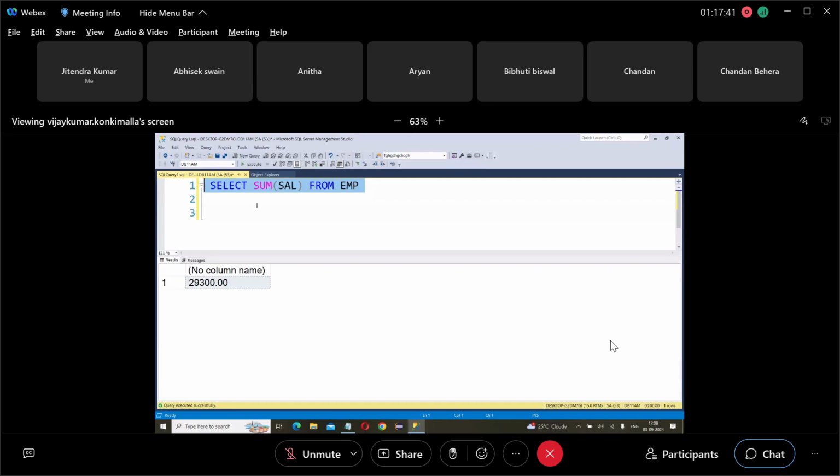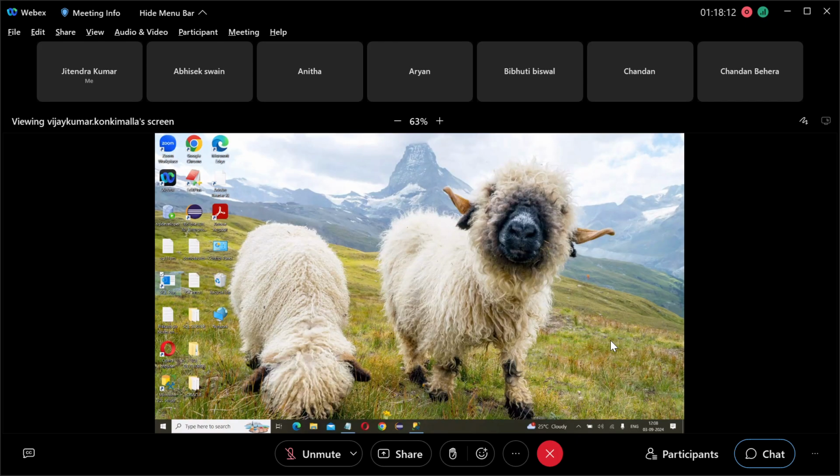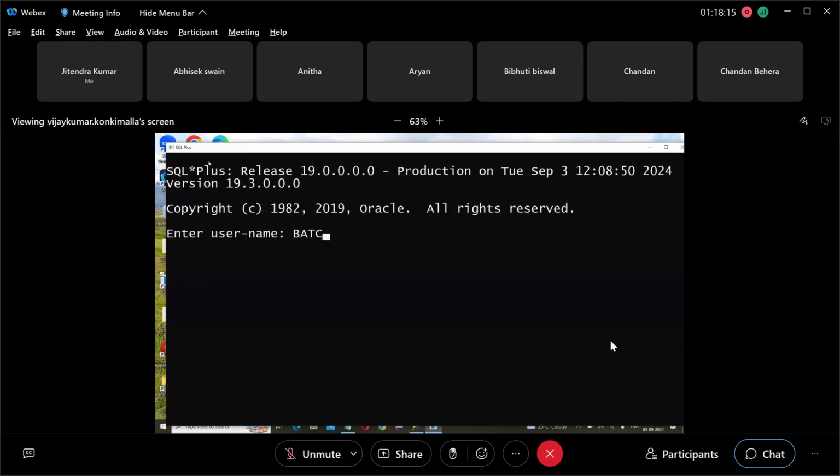So that means don't apply this sum function on the whole table. Apply this sum function on each department. To apply this sum function on each department, first of all, you have to group the rows based on department. You have to group the rows based on department.